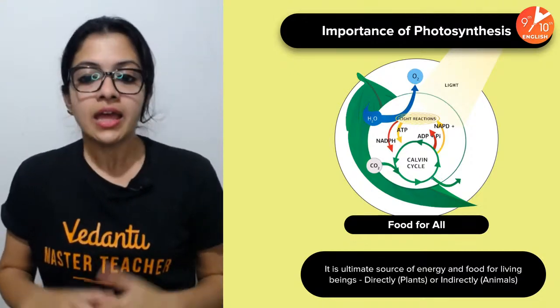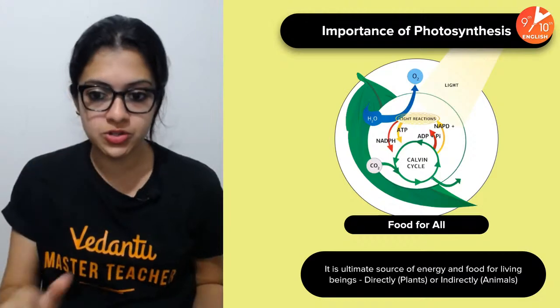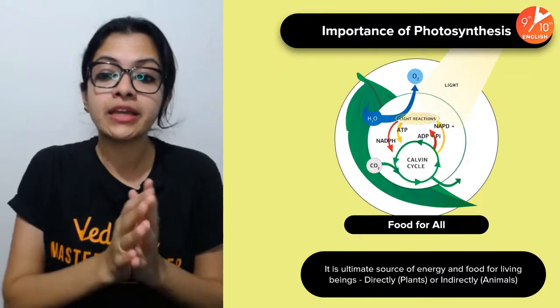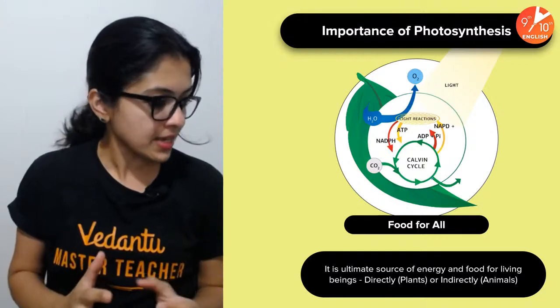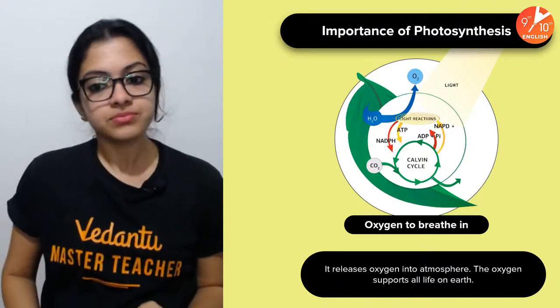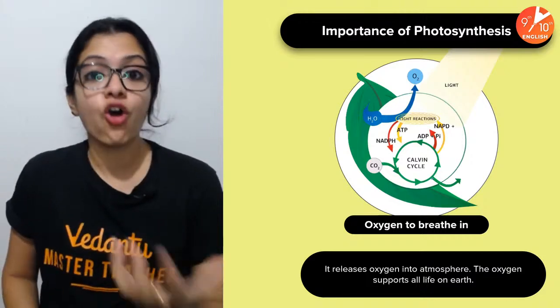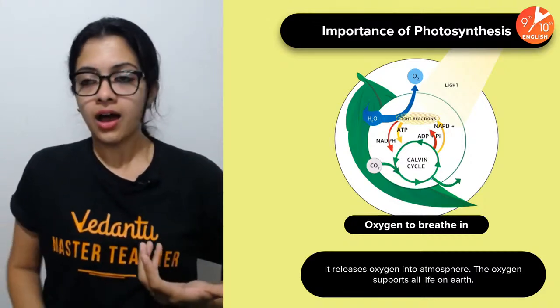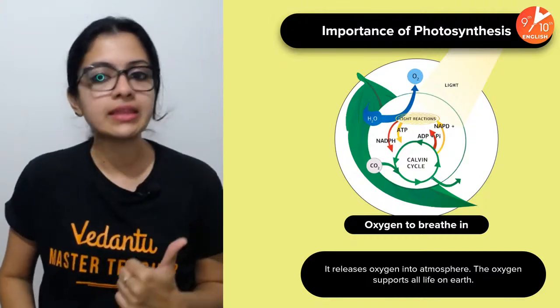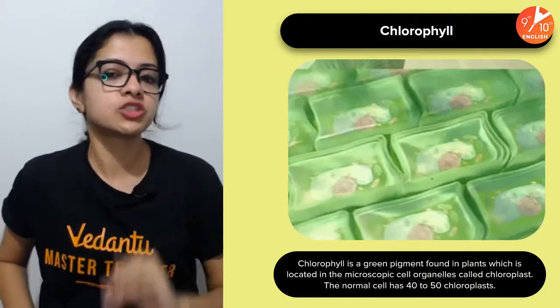Now, why is photosynthesis important? Of course, it provides food for all, so it plays a major role in the food chain. You all know that. And then it generates the oxygen that we and any other aerobically respiring organism use to breathe in. So food for all, oxygen for all.